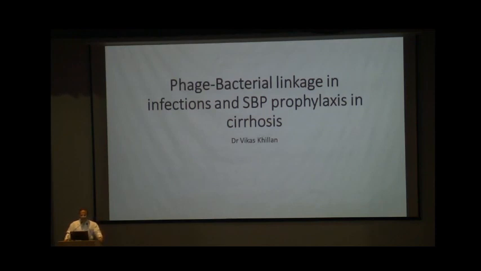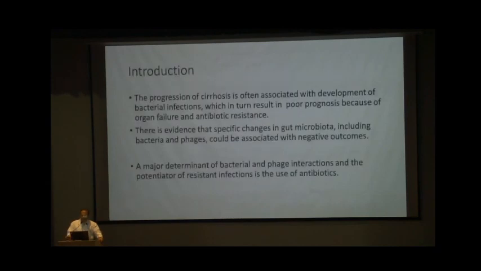So basically, it's a known fact that bacteria, their metabolome and metagenome, are important in cirrhosis progression, outcome, mortality, everything is related. As you know, progression of cirrhosis is often associated with development of bacterial infection, which in turn results in poor prognosis because of organ failure and antibiotic resistance. There is specific evidence that changes in gut microbiota, including bacteria and phages, could be associated with a negative outcome. And a major determinant of bacterial and phage interaction and potentiator of resistant infection is prior use of antibiotics.